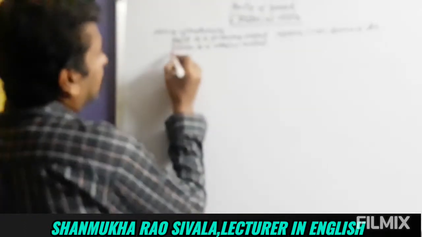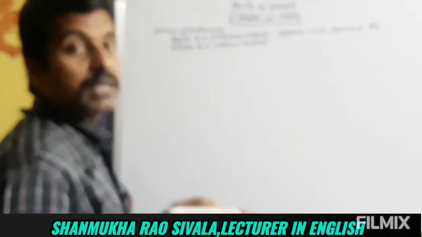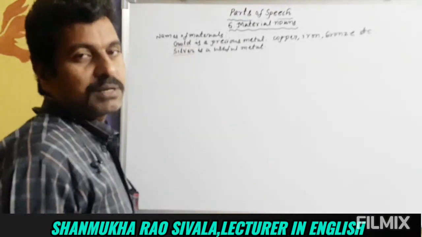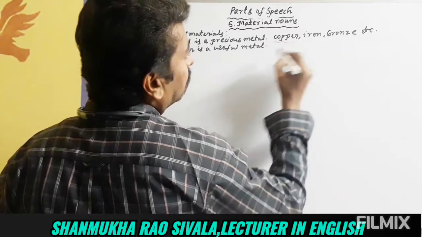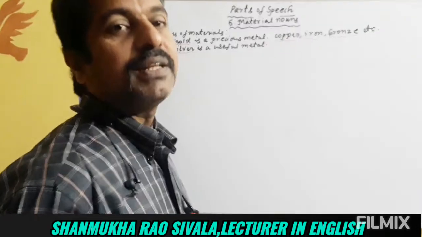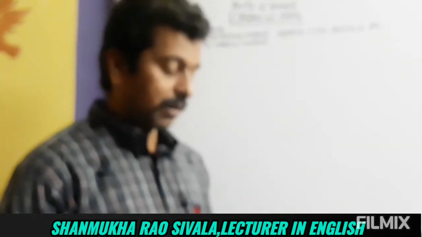Name of a material. And silver. Silver is a useful metal. Silver, name of a material. It is called a material noun. And similarly, copper, iron, bronze. These are all nouns, material nouns. They are called material nouns.